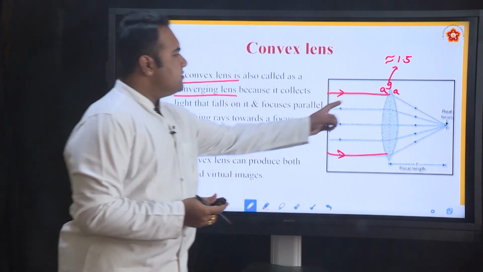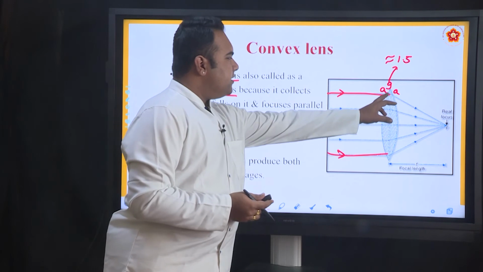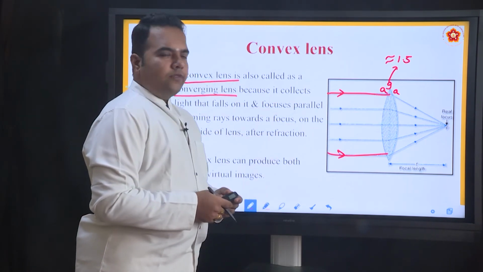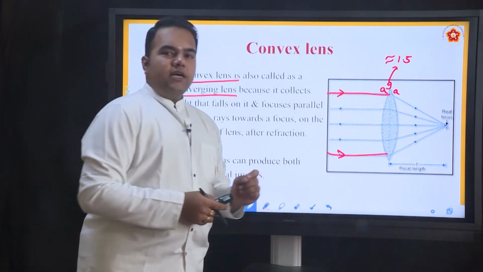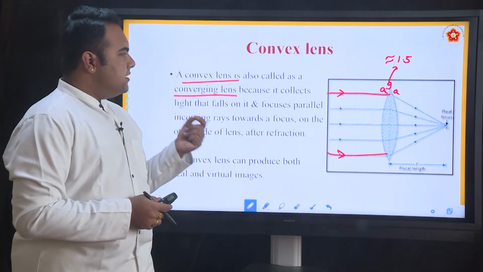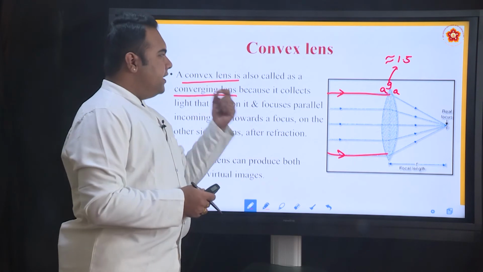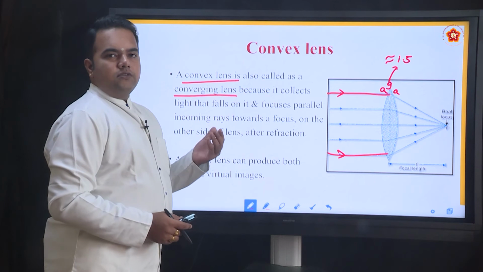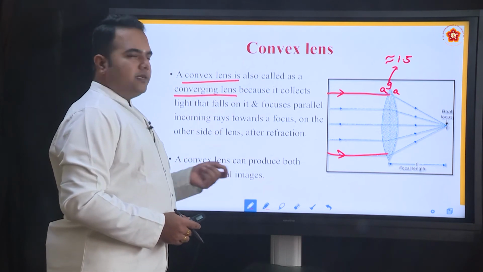The actual values keep differing, but generally the refractive index of glass is taken as 1.5, and these lenses are used in spectacles and binoculars. At a later point we will see the uses of each of these kinds of mirrors and lenses.